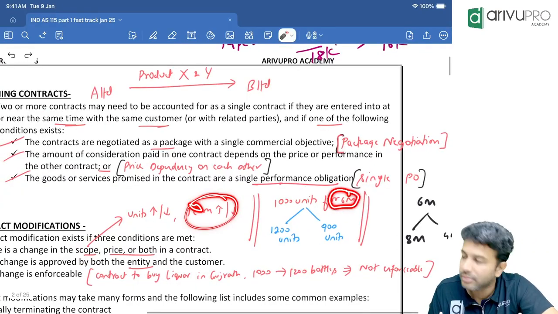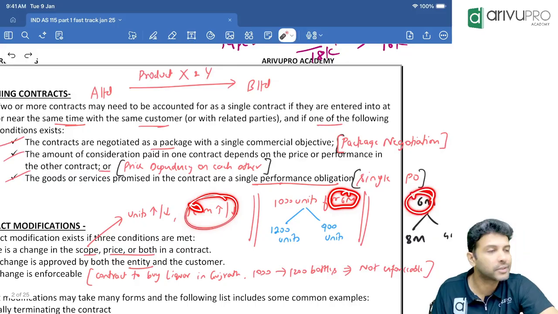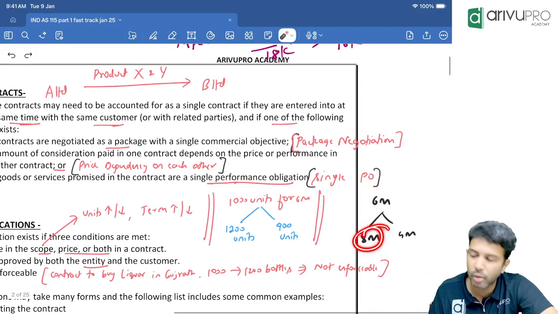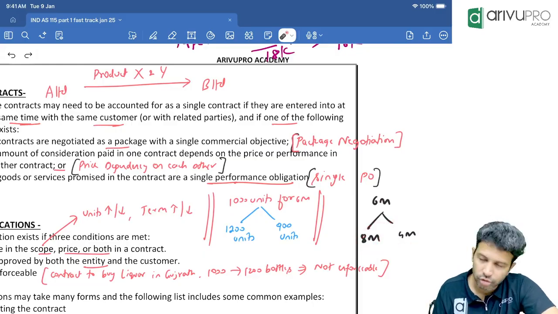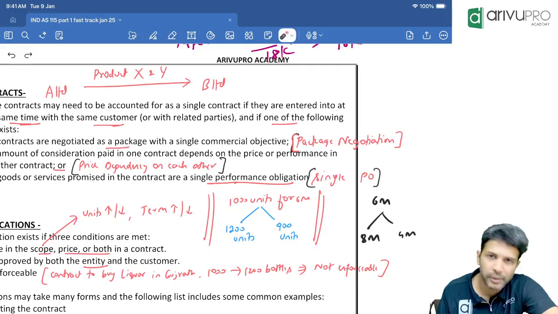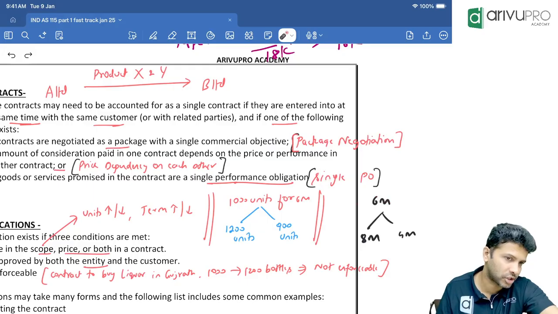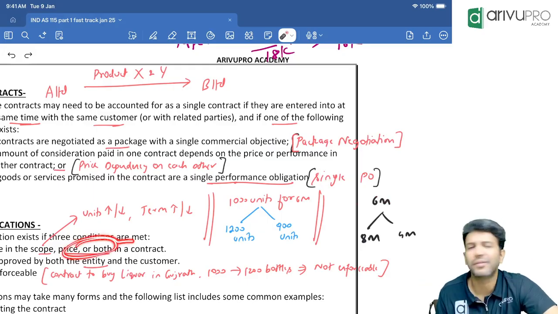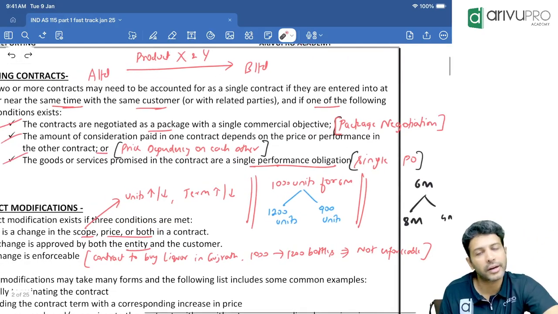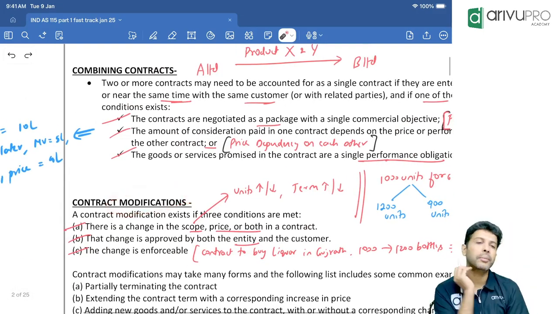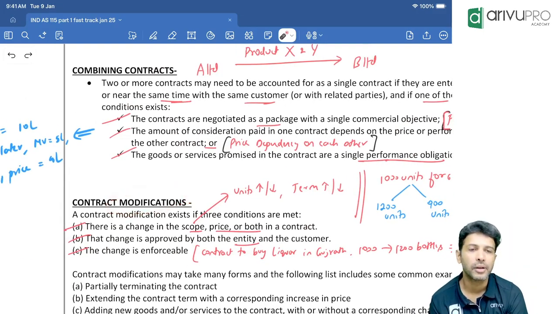Here what was the term? 6 months. Initially the term was 6 months. Then we said no, we will supply it over a period of 8 months, or we will supply it over a period of 4 months. So if unit ka plus minus has happened or a term ka plus minus has happened, then we say scope of the contract has changed. Price change I think is self-explanatory. If you have increased the price of the contract or reduced the price of a contract, that will also lead to what? Contract modification.